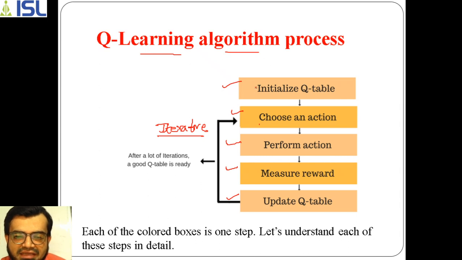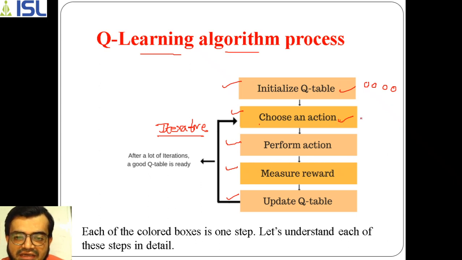But the first step is to initialize a Q table. Initialization is where you assign the values to the table for the first time. That's why we have initialized the Q table with all zeros. So here we are taking all zeros in the Q table. Then after that, on the current state, we need to go for a particular action. So we need to choose an action.